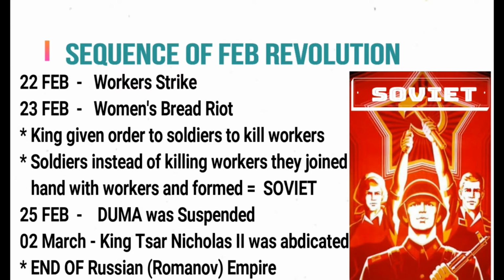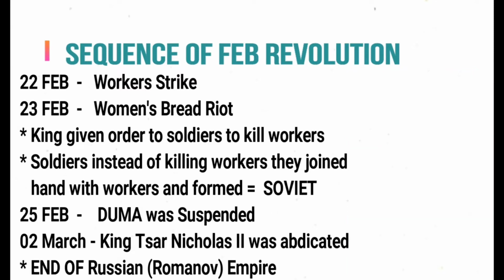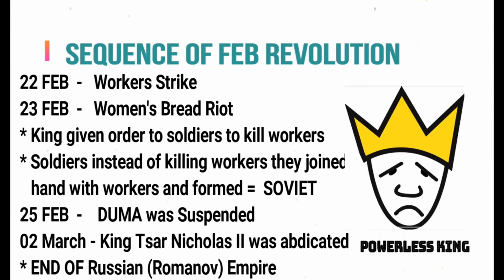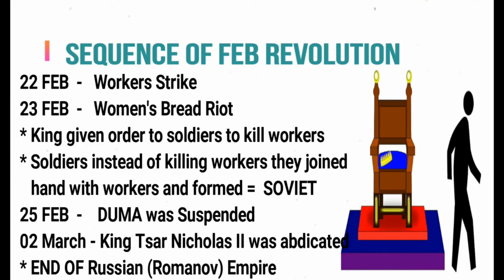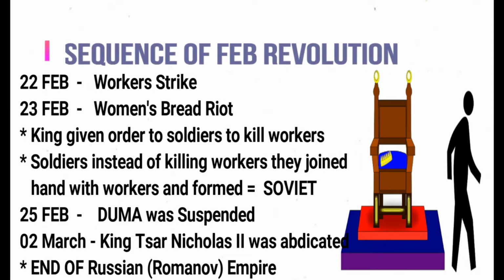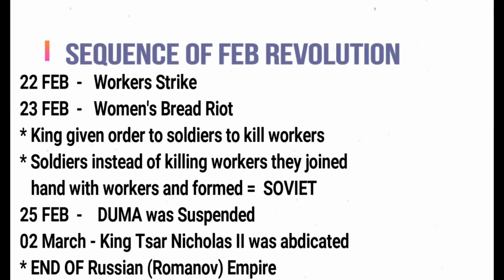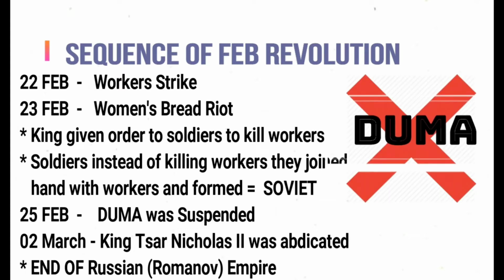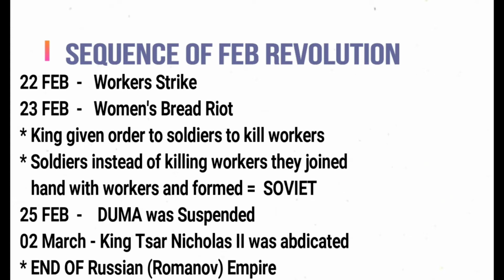So when the king lost control over his army, he was powerless, and that's why he had to abdicate from his post on 2nd of March 1917. Abdication means resignation from the powers. Before abdication, Tsar Nicholas II had also dismissed the Duma. If you remember, the Duma was the Russian parliament. So there was no king, there was no parliament.